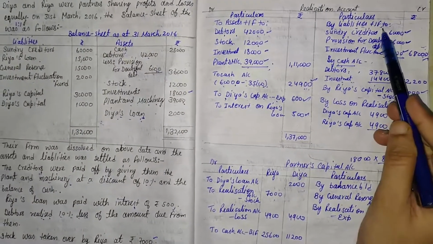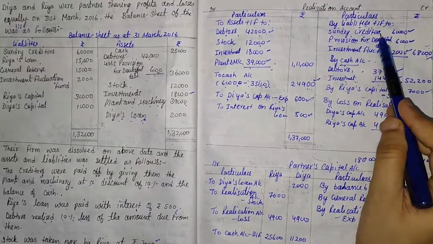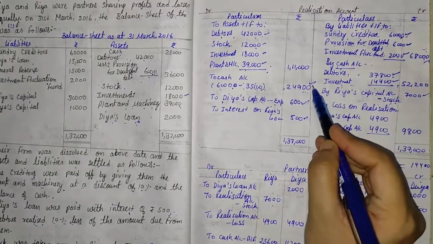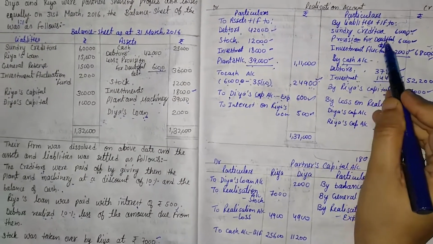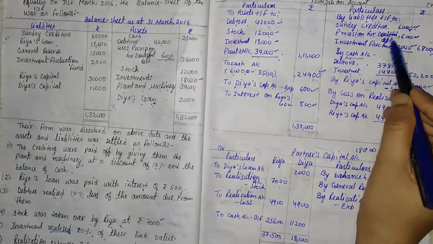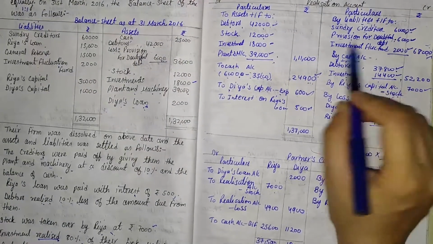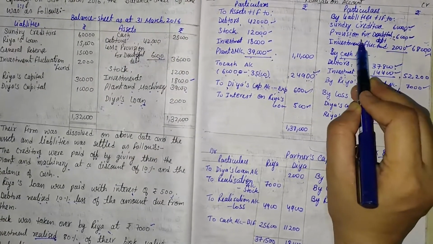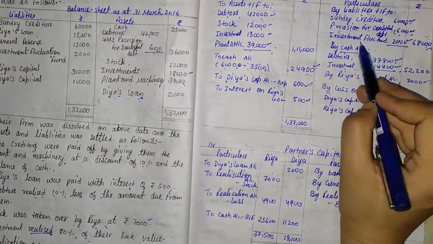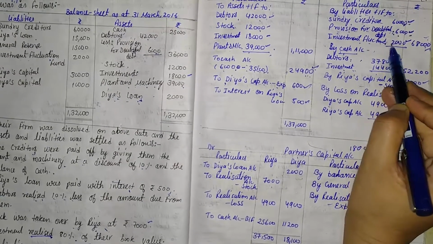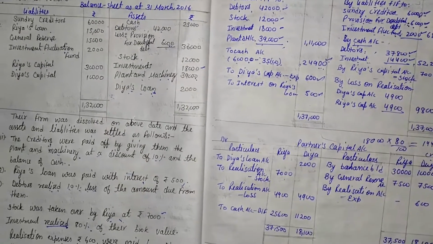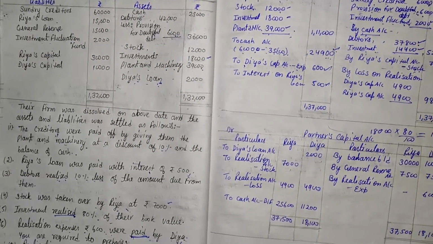Then we will have to check the liabilities balance. Here the first liability is sundry creditors. Sundry creditors settled by the plant and machinery, that is completed. The second one is provision for doubtful debt. We will not pay the provision's value. We only transfer that value, but we will not pay that value, so there is no existence. Investment fluctuation fund is also the same. We transferred that value, but we don't pay that value in the debit side. So the whole information is completed.